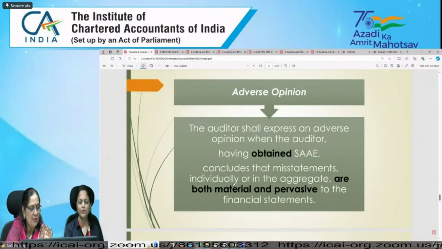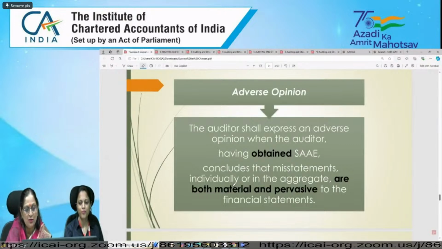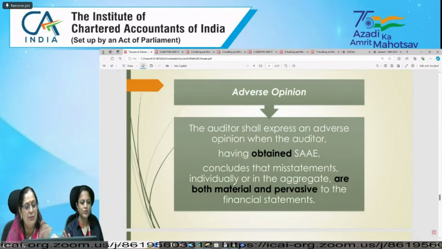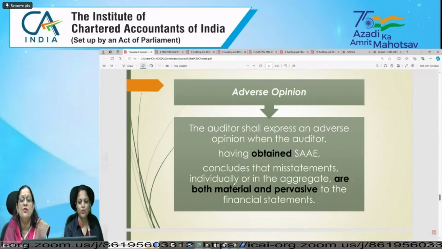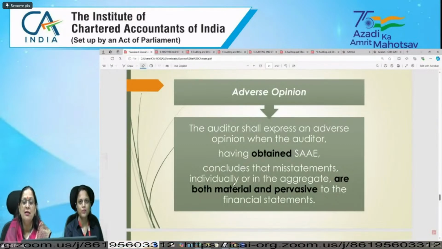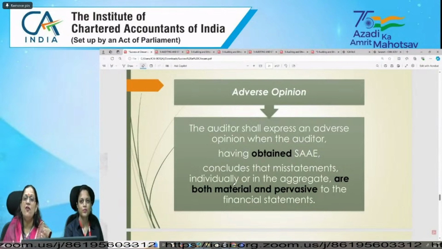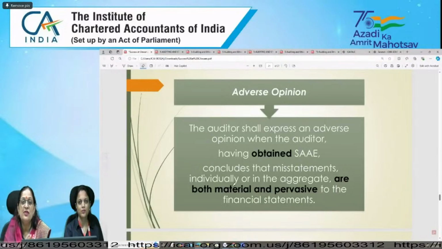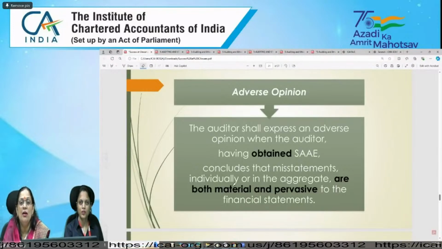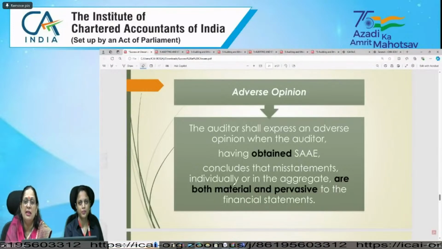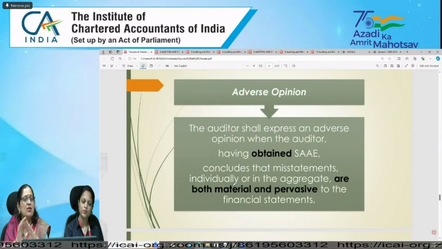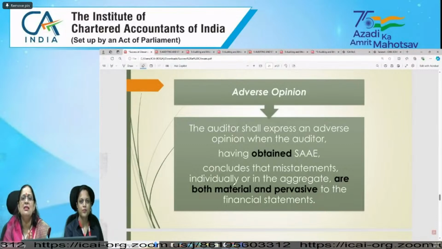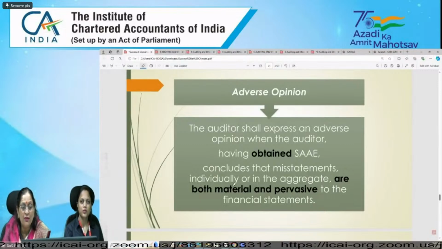Yes, it will be adverse opinion. Chandu is also right, and Pranav is also right that it will be qualified opinion. So it is very, very important you check, when we have obtained sufficient appropriate audit evidence, whether it is material and pervasive. If it is material but not pervasive, meaning it's not impacting a major part of the financial statements, then we will give qualified opinion.